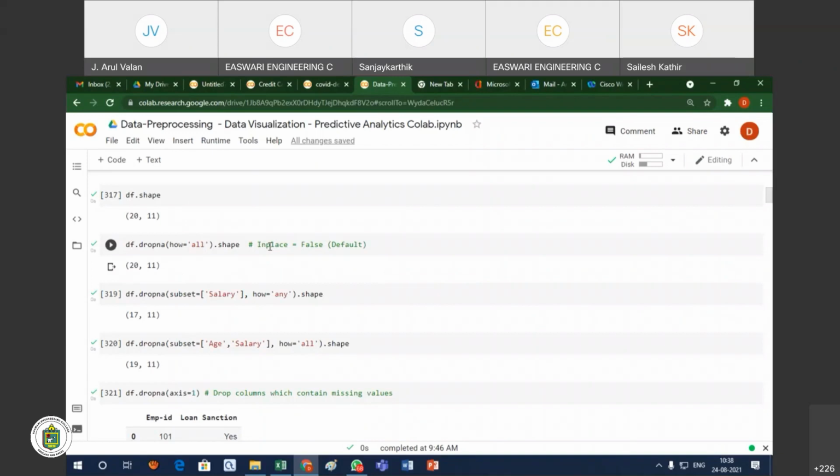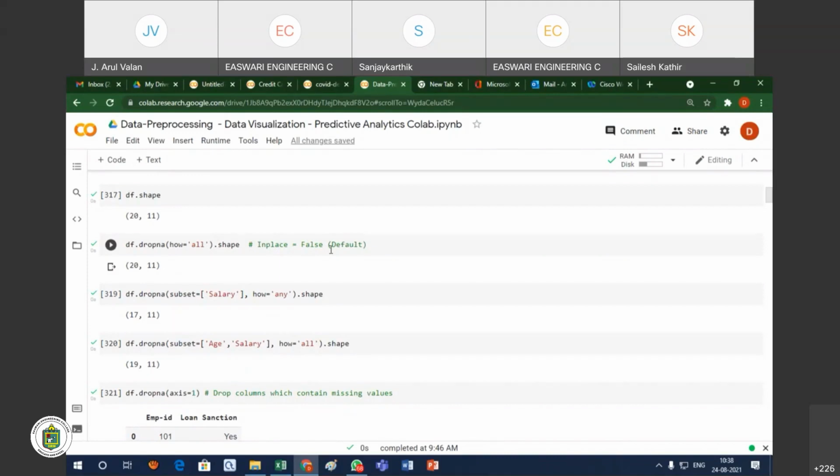Here, one parameter we normally use is inplace equal to false. By default, we use inplace equal to false. Inplace equal to false means that when we execute the command line by line, the command works only in that line itself. It will not reflect in the next command.